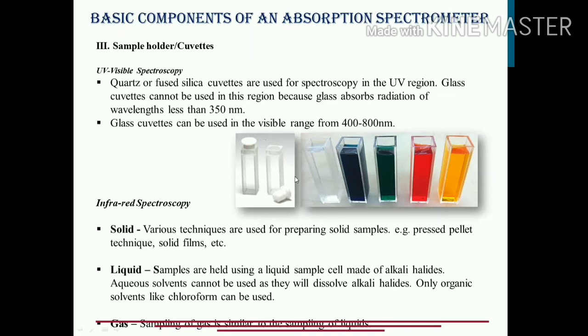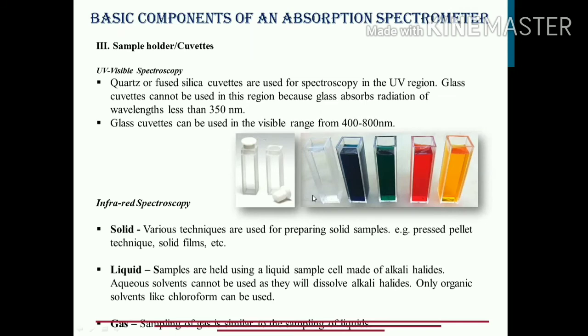So the quartz or fused silica cuvettes are used in the ultraviolet region, in other words in ultraviolet spectroscopy. Although quartz can also function well in visible spectroscopy, it is costly. The glass and plastic cuvettes are used in the visible part of the radiation.